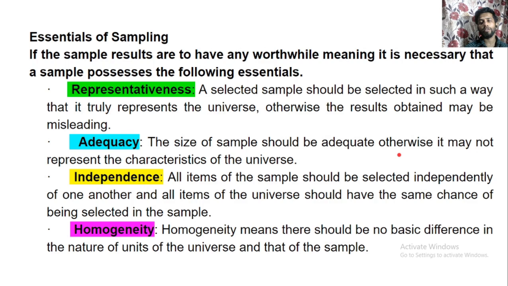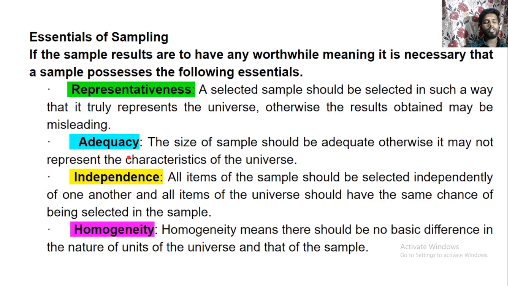So in that case your result will not be appropriate or correct. Now what is independence? All the items of the sample should be selected independently of one another, and all items of the universe should have the same chance of being selected in the sample. So independence should be there.